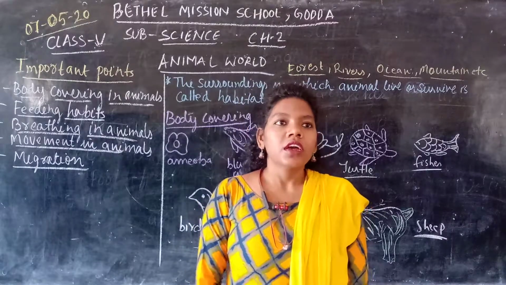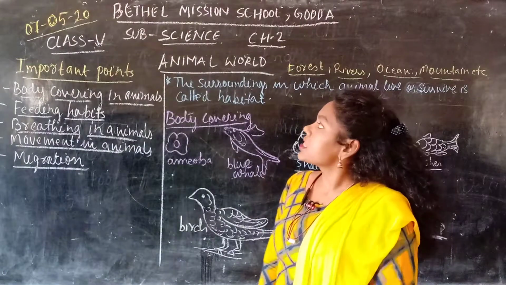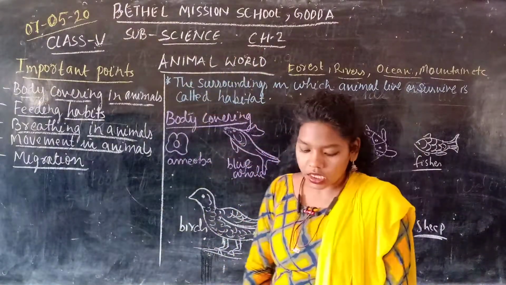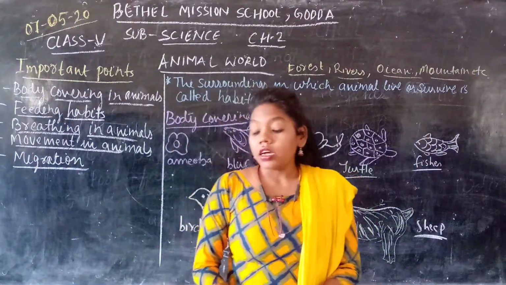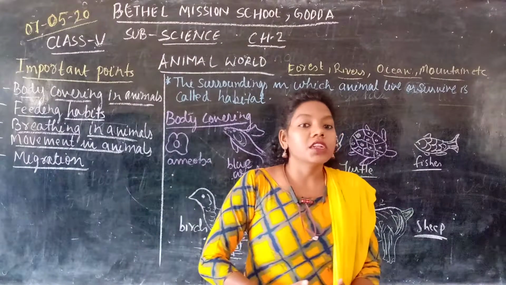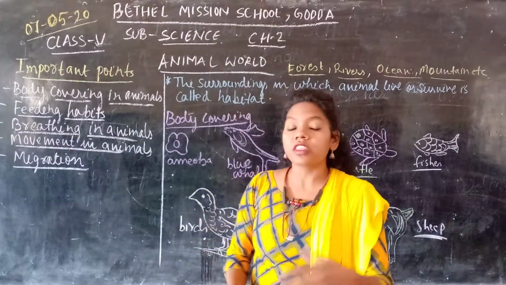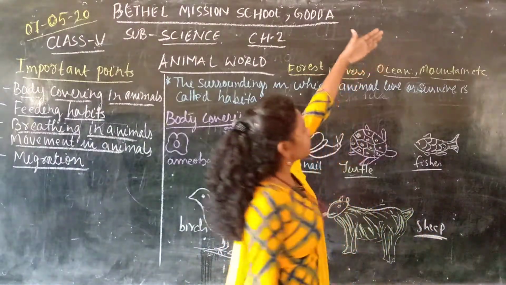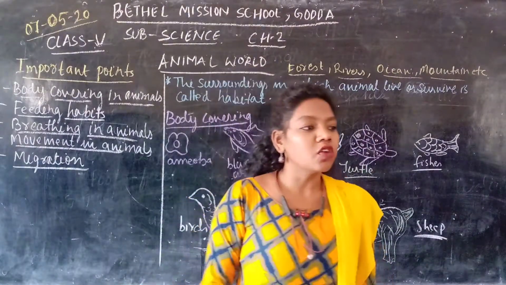I'm Rose. Today we are going to learn a new chapter, Standard 5 Science, Chapter 2, Animal World. As we know, different kinds of animals live in different regions, or we can say different environments or surroundings, like forests, rivers, oceans, mountains, snowy places, or in our home itself.